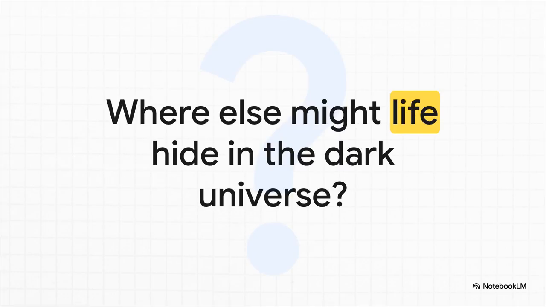Which brings us to our final thought for today. If millions of massive planets can literally assemble themselves in the incredibly violent, fiery accretion disks of supermassive black holes, where else in this dark, invisible universe might unexpected oases be hiding?